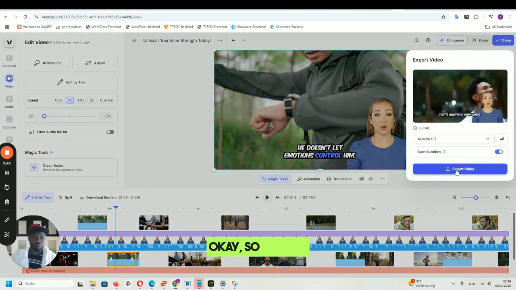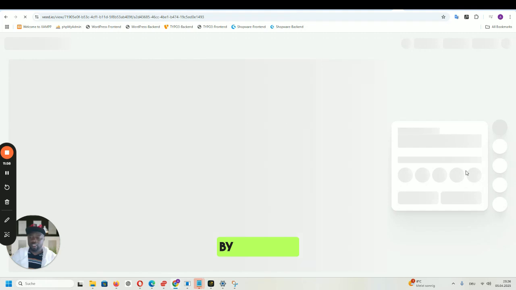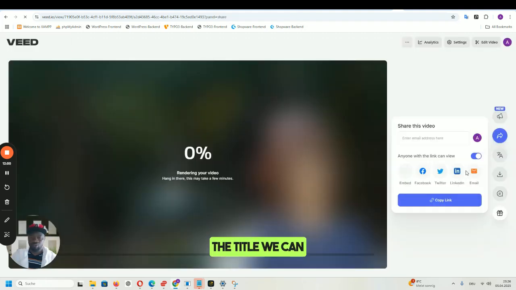Okay, so before I leave, when you click done, you can go here and export your video. So let's try it here. Export video, and now we can export our video. By exporting the video, we can change the title. After changing the title, we can download the video, and maybe play with it a little.